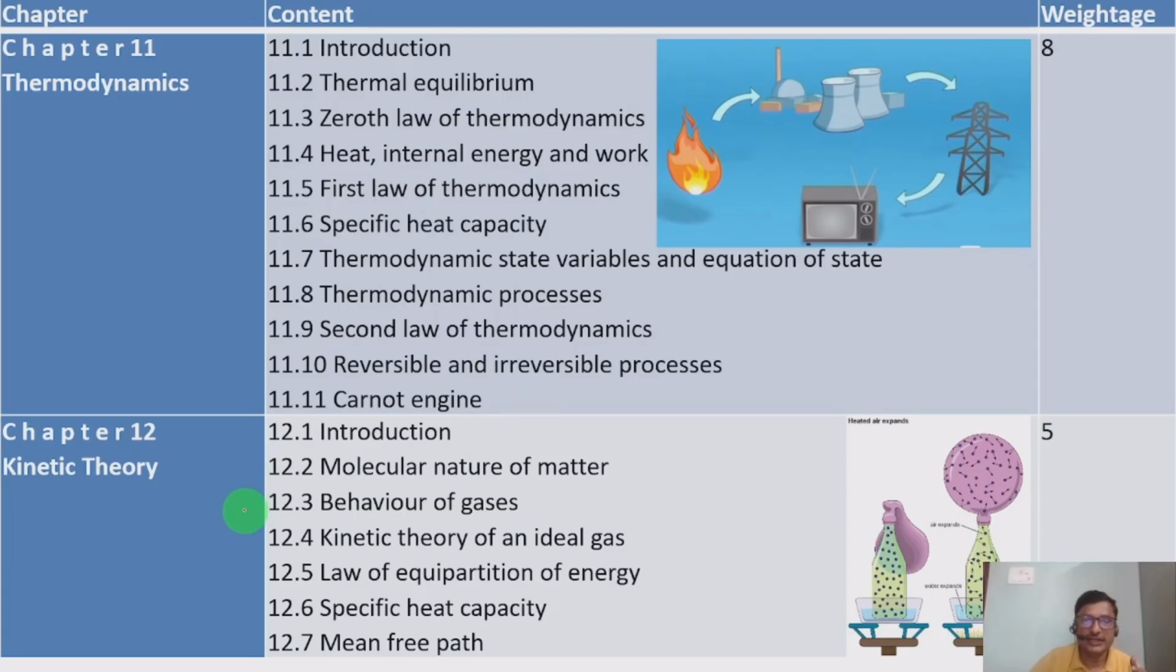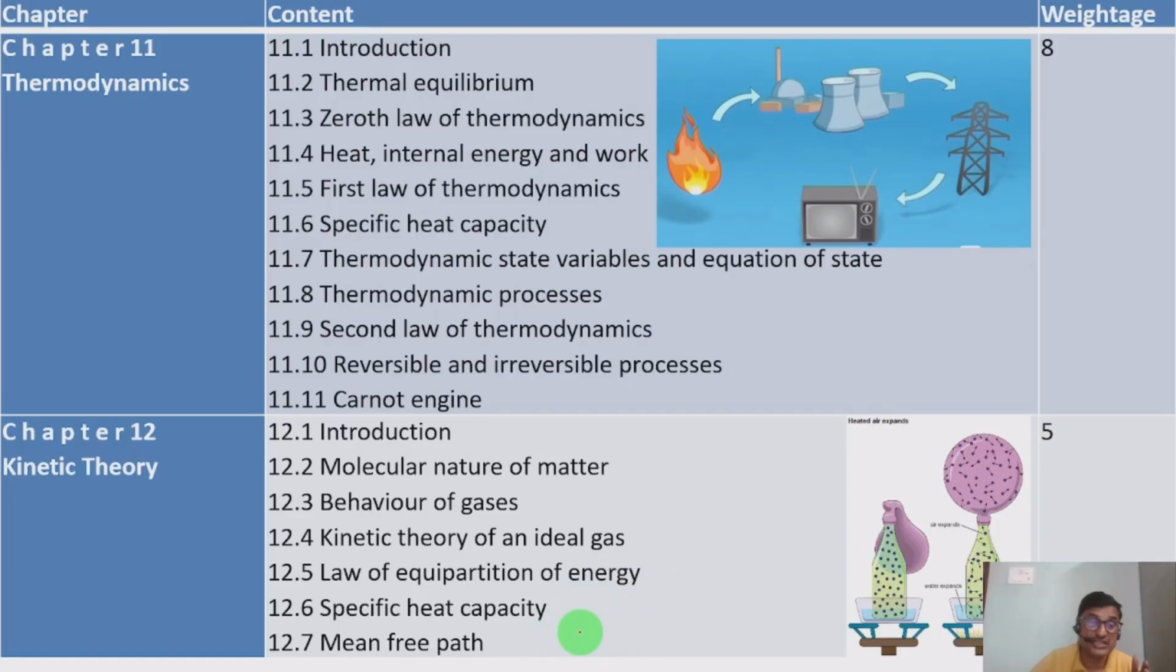Chapter 12, Kinetic Theory. It has 12.1 Introduction. 12.2 Molecular nature of matter, and the molecular nature that matter has. And 12.3 Behavior of gases. How gases behave, we will take. 12.4 Kinetic theory of an ideal gas. There is a theory for ideal gas behavior that we will take. 12.5 Law of equipartition of energy. For energy, the equipartition is there. We'll take the statement of that and discuss it in detail.